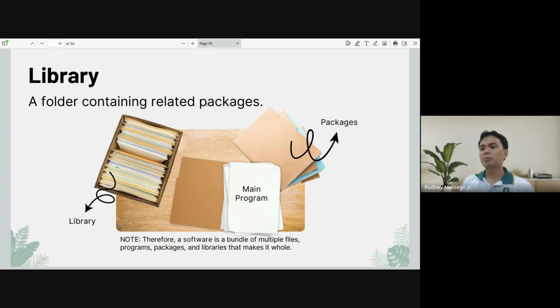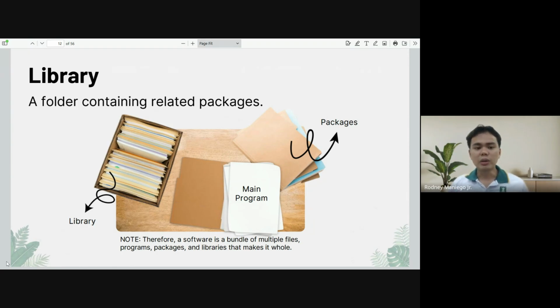So next thing is library. If you already have a lot of packages, for example, you have created multiple folders already, and you want to group those specific folders into a bigger folder, then that becomes a library. So a library is just a folder containing related packages. Of course, that specific library should be performing common tasks, common procedures, common operations.